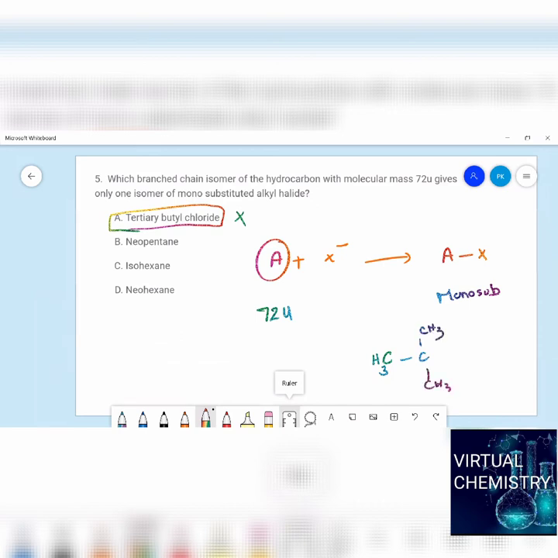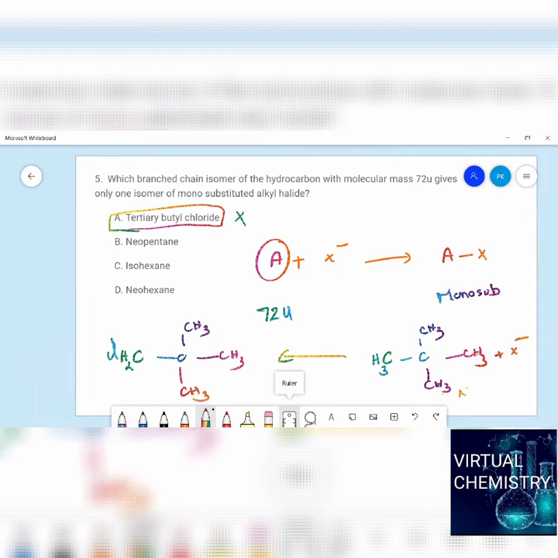When it is treated with a halide, how many possibilities do we have? 3 plus 3 is 6, plus 3 is 9, plus 3 is 12. In any case, you are going to get the same kind of structure. If you replace this hydrogen or this hydrogen or this hydrogen, it gives you the same isomer. So one condition it is satisfying. We get a monosubstituted alkyl halide when you take neopentane.